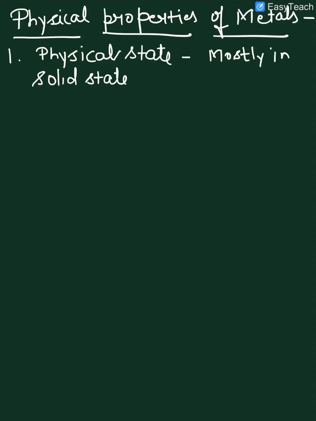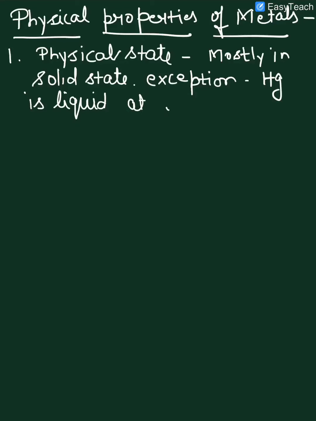but the exception is mercury, which is liquid at room temperature.